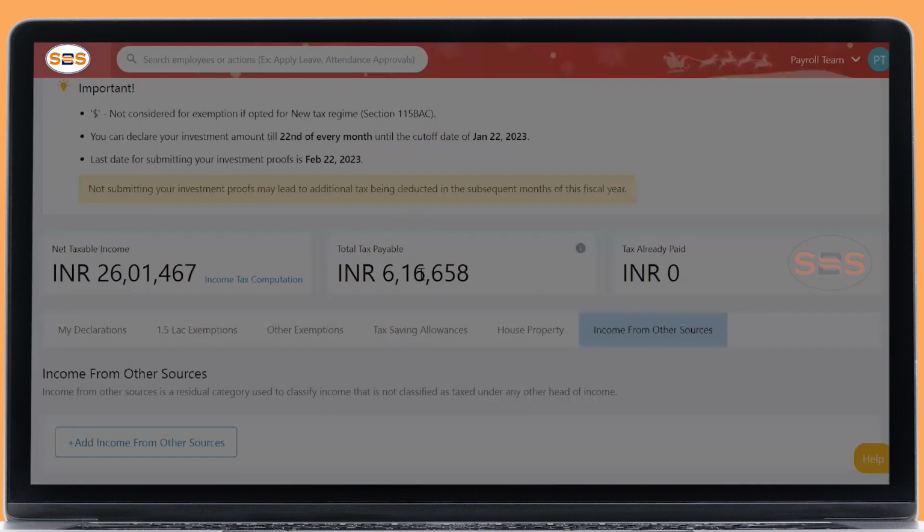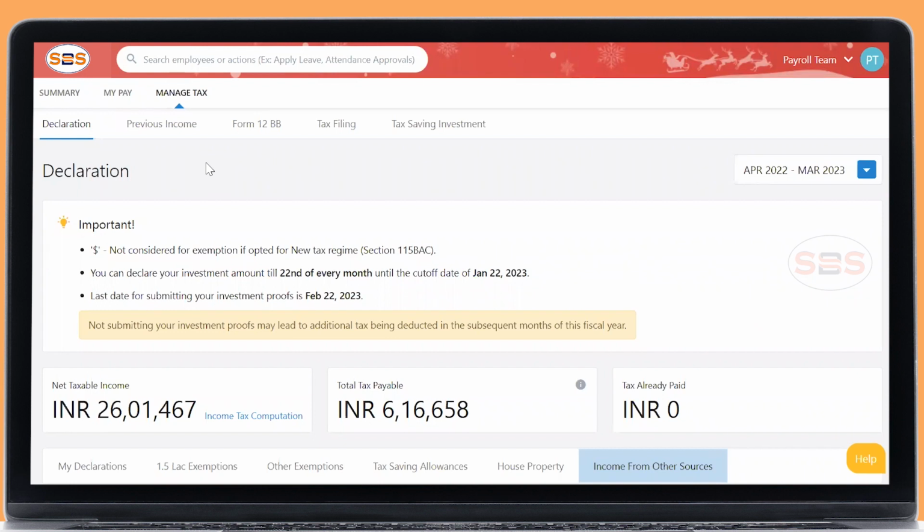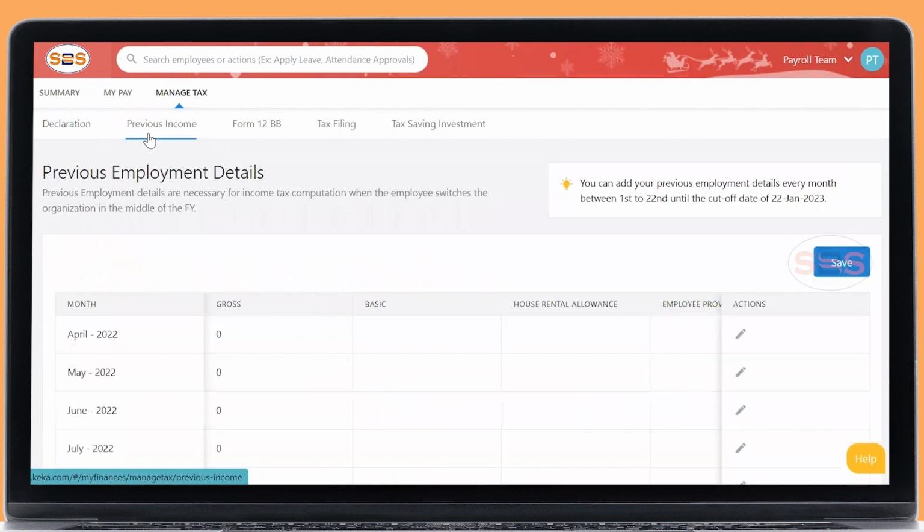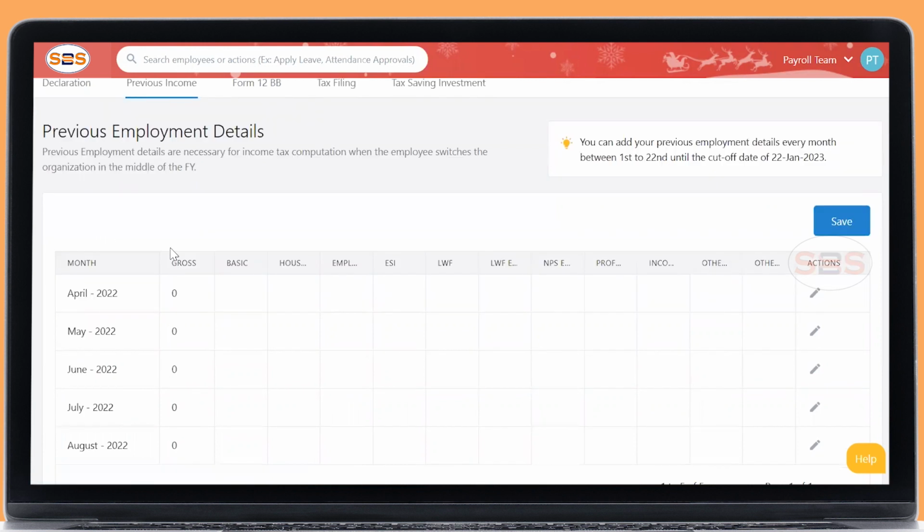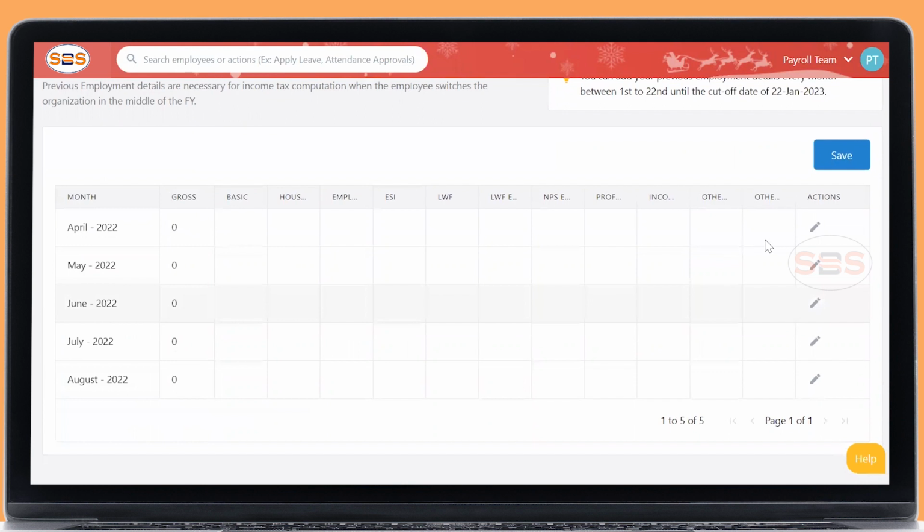Okay. For few people, if somebody joins in the middle of the financial year, suppose somebody joins in June or December, their previous employer would have already deducted the tax, but you think they've deducted more tax and you want to reduce your tax deduction with the current employer, you can declare your previous income here. Okay, so declare it correctly.